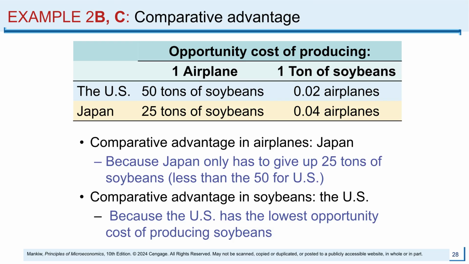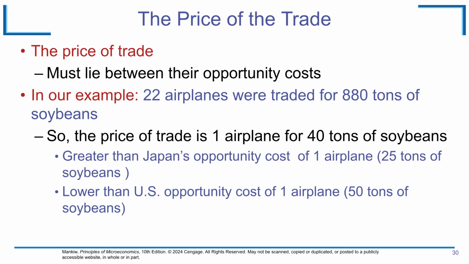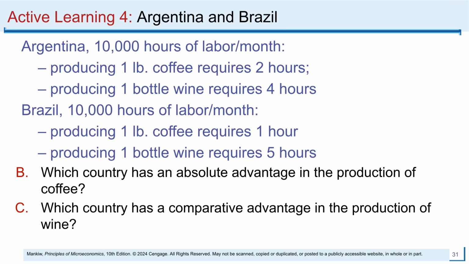This demonstrates that a country doesn't need an absolute advantage to benefit from trade. By specializing based on comparative advantage, the world's total economic pie grows larger. This specialization allows all trading countries to increase their total production and consumption. Finally, the price of trade must fall between the two countries' opportunity costs. In our example, the price of 40 tons of soybeans per airplane benefits both, as it falls between Japan's 25 and the US's 50. Let's apply these concepts with an interactive example featuring Argentina and Brazil.